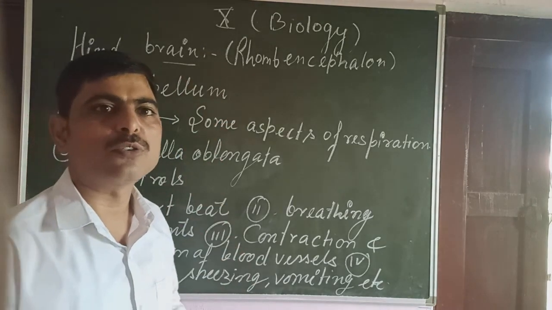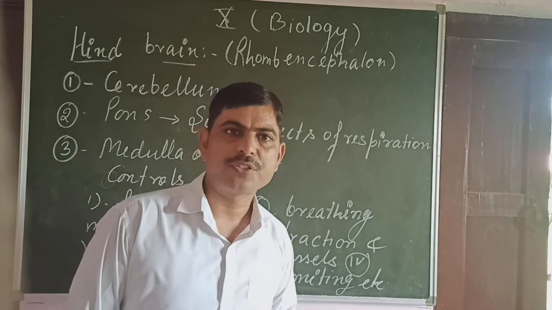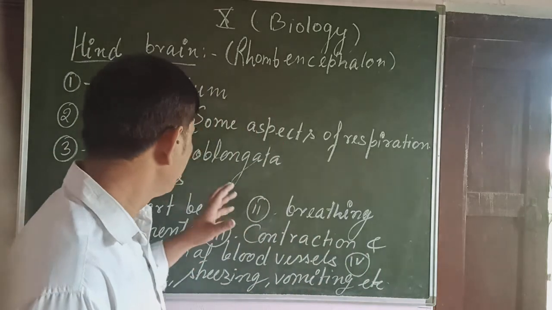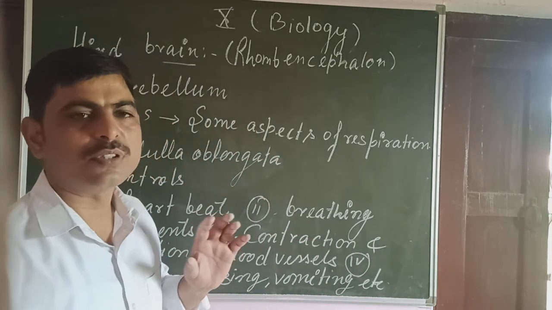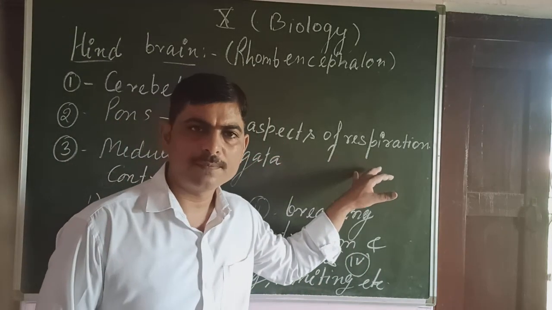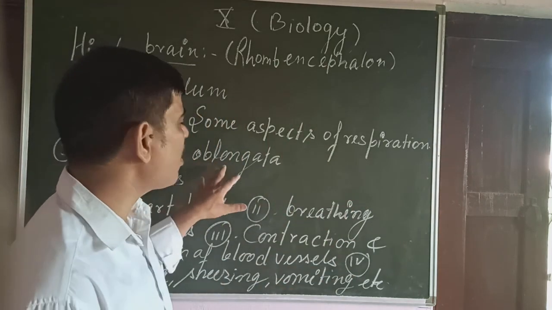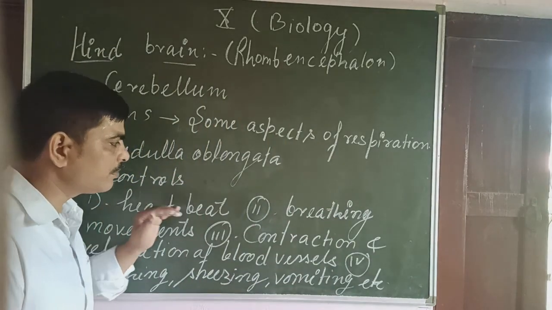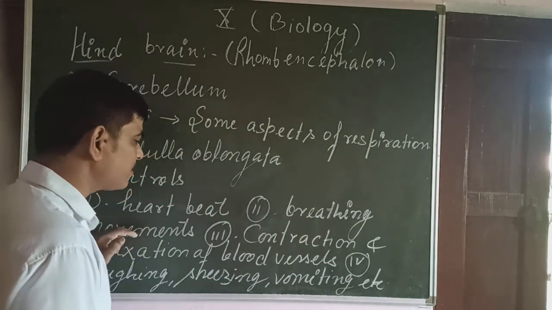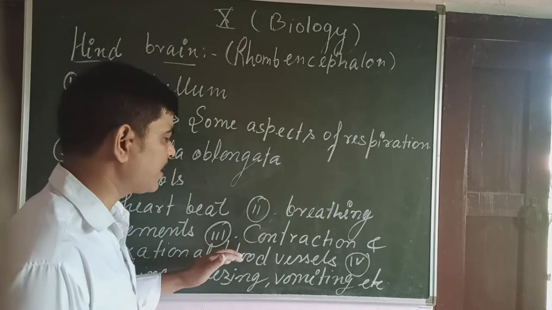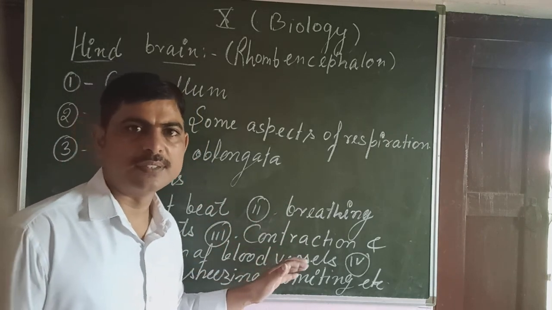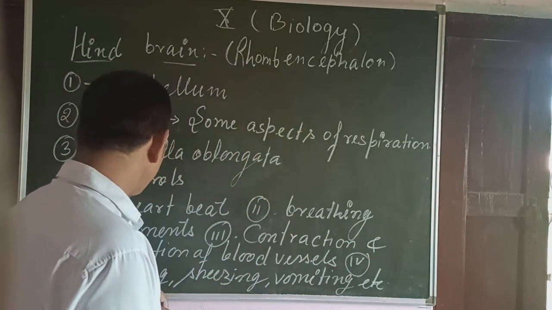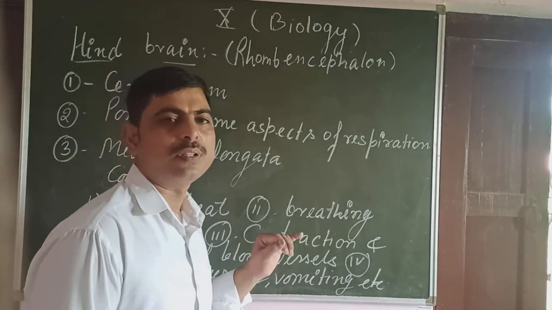This controls the equilibrium, posture and muscle tone of the body. Okay, this pons controls some aspects of respiration, and medulla oblongata controls the heartbeat, breathing movements, contraction and relaxation of blood vessels, that controls the blood pressure, and it also controls the coughing, sneezing, vomiting, etc.